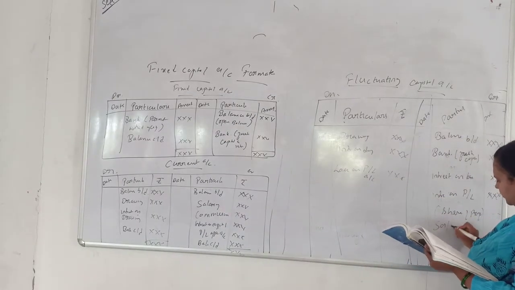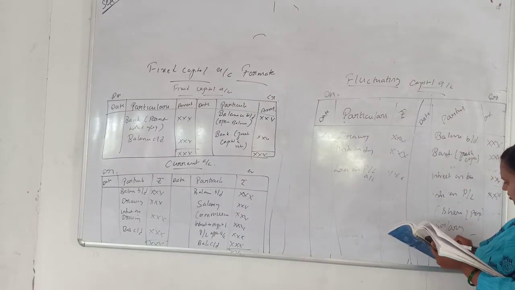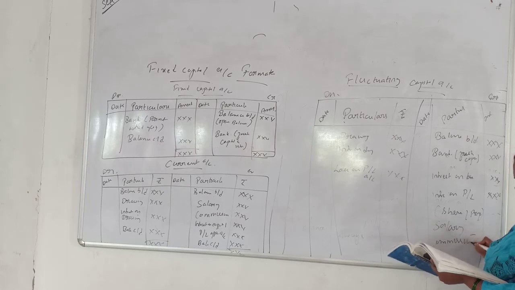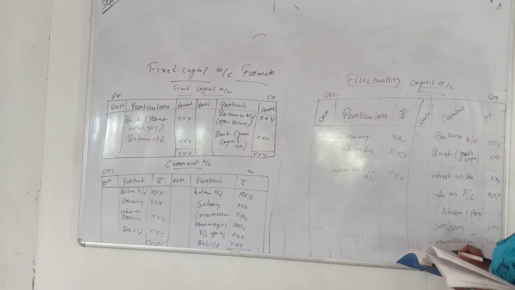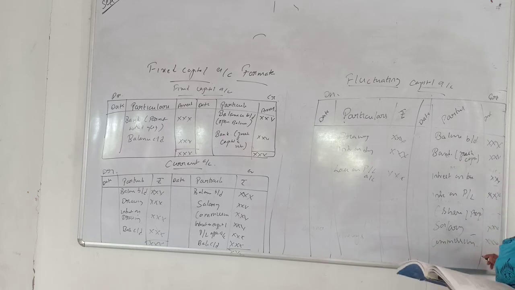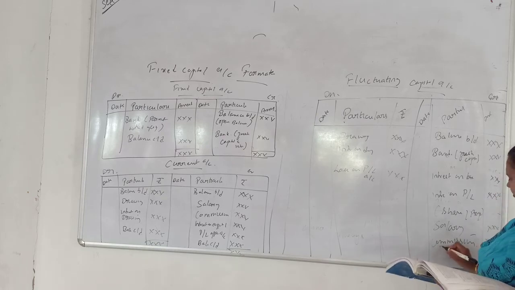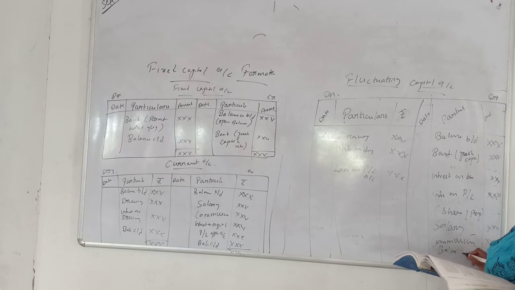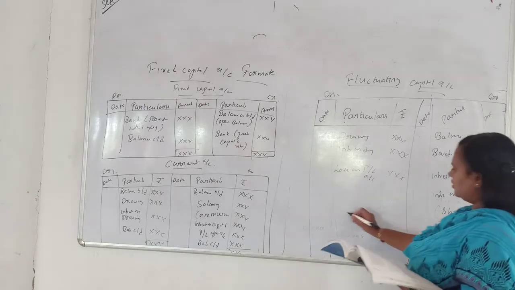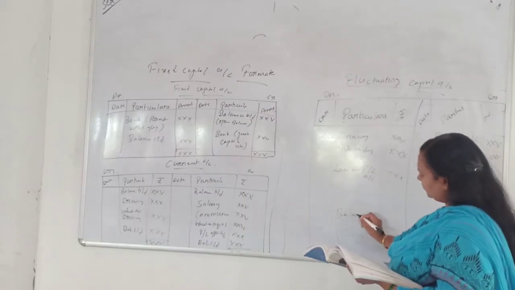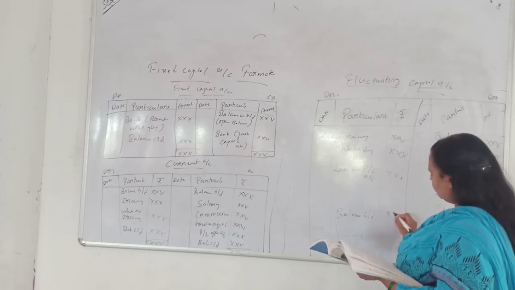Salaries come here, commission comes here. If any salary or commission is drawn by him, all will come here. And finally, balance carried down, if any.